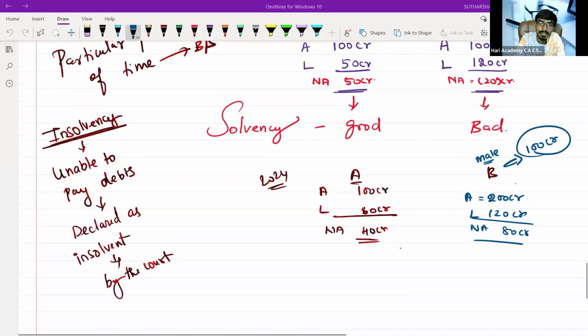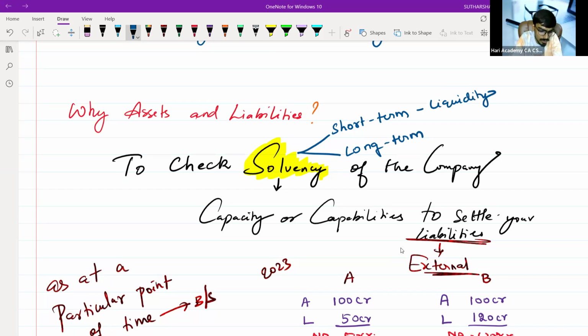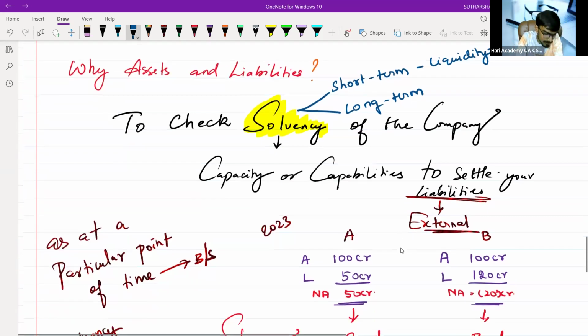Sir, why do we prepare the balance sheet, the assets and liabilities? It is to know two things: what is my short-term solvency, and what is my long-term solvency. That's why the assets and liabilities are there. This is an extension of financial management which you will study. The short-term solvency is also known as liquidity. Then we have long-term solvency.